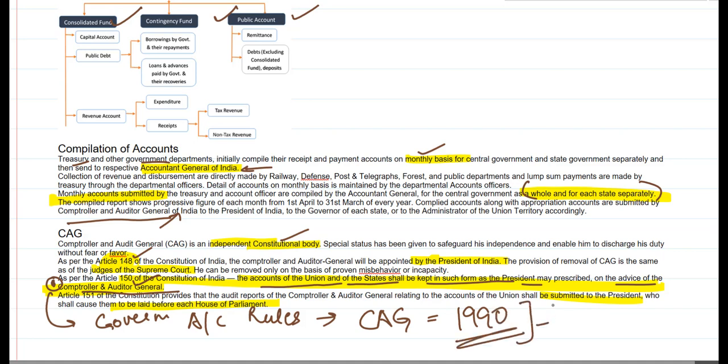These rules have the modalities of how to regulate and maintain the accounts. Such compiled accounts have to be audited by the CAG and submitted to the President, who shall cause them to be laid before each House of Parliament. This has been given in Article 151.